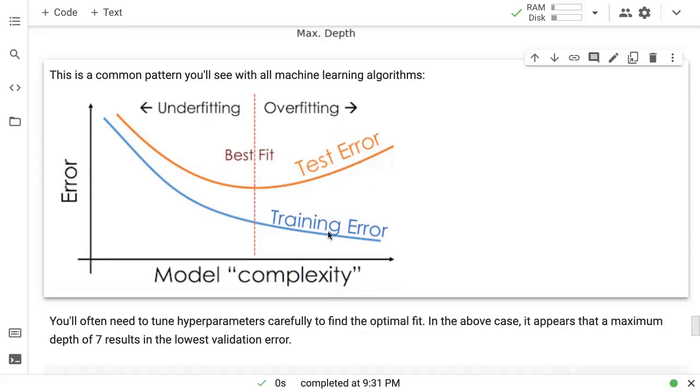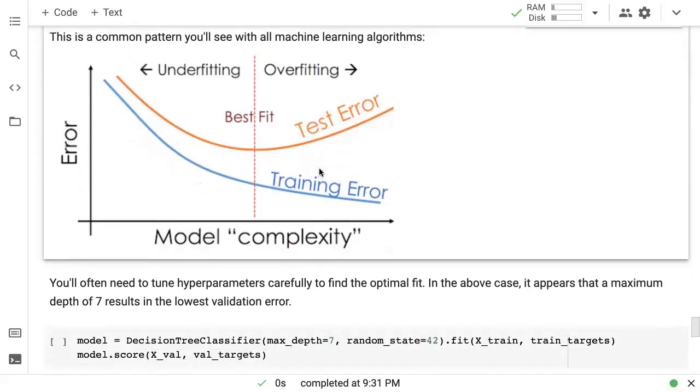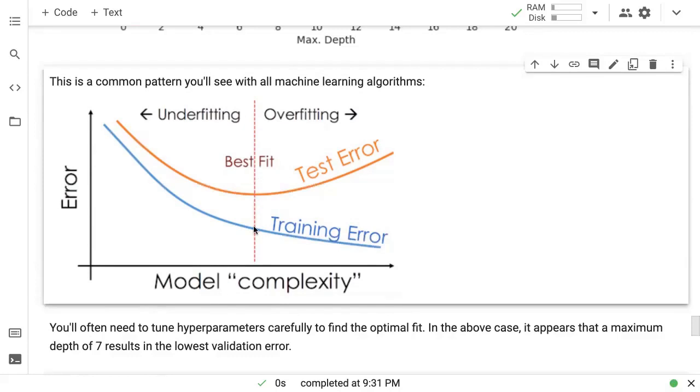And this scenario is known as overfitting, where your training error is going down, but your validation error is going up. If you train your model a little more, if you increase the complexity of your model a little more, if you add one more layer to your decision tree, then the training error goes down, but the validation error actually gets worse. And this is where you should stop training your model. So you want to stop training your model at the point where, or this is where you want to pick the complexity of your model.